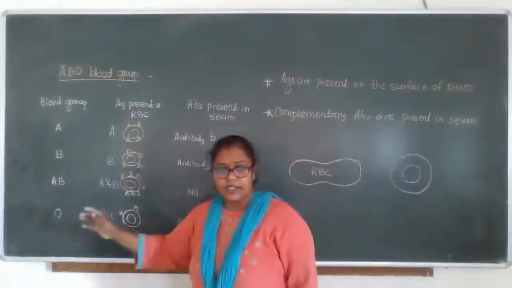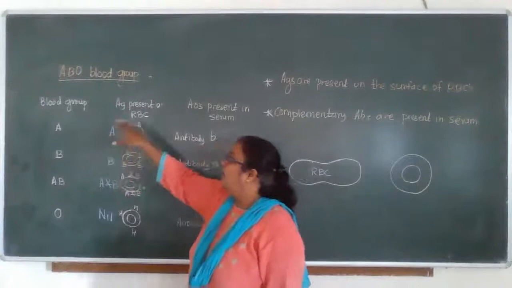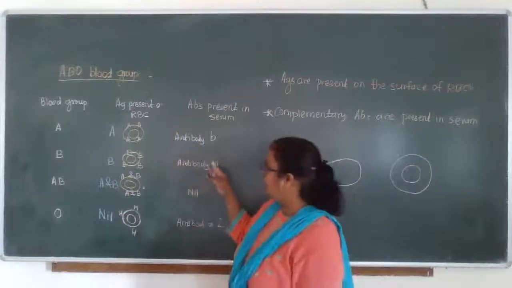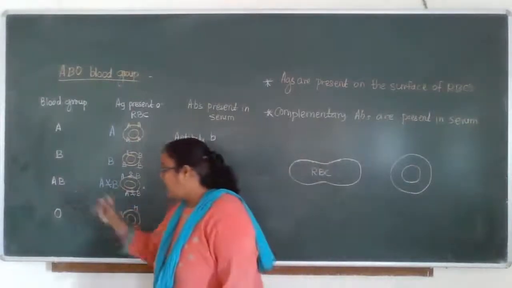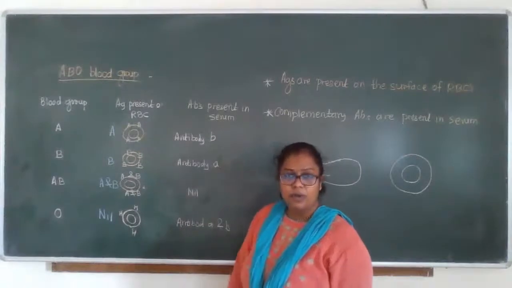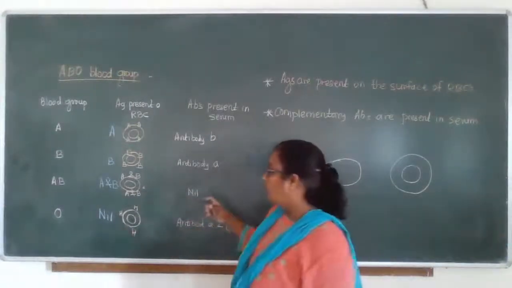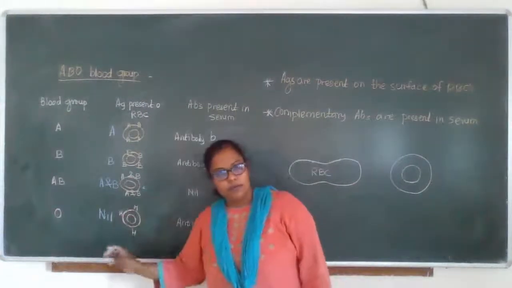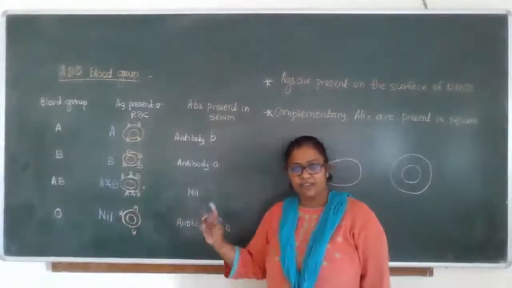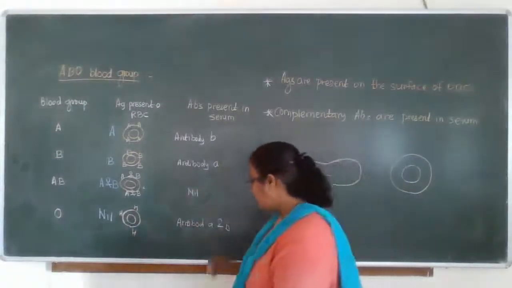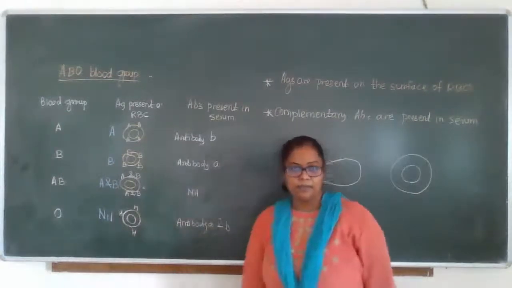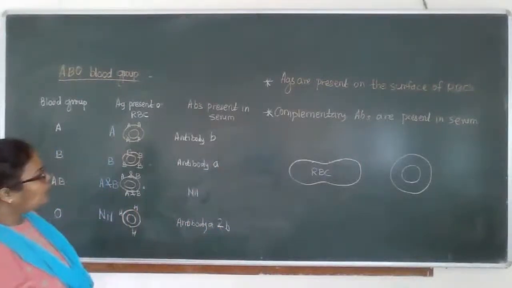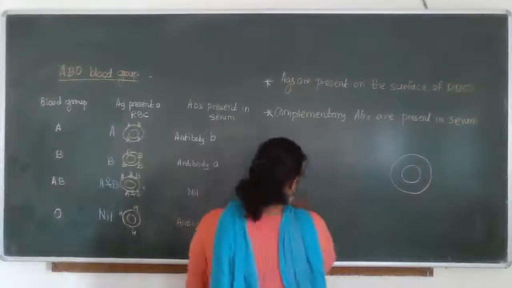So see, how to write. In blood group A, they have A antigen and antibody B. In blood group B, they have B antigen and antibody A. In blood group AB, they have A and B antigen on the RBC, while they don't have any antibodies in the serum. In O blood group, they don't have any antigen on the RBC surface, while they have both the antibodies in the blood serum. Clear? Then the next one, to whom we call universal donor and universal recipient.